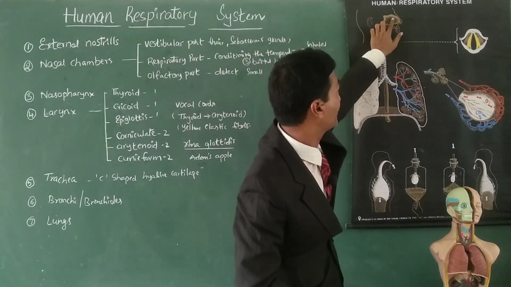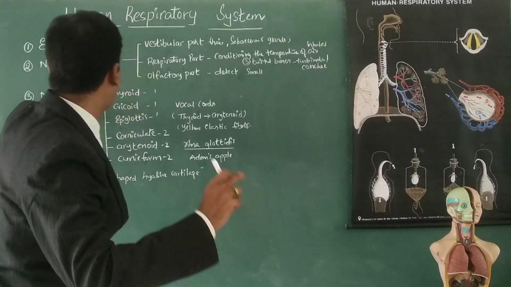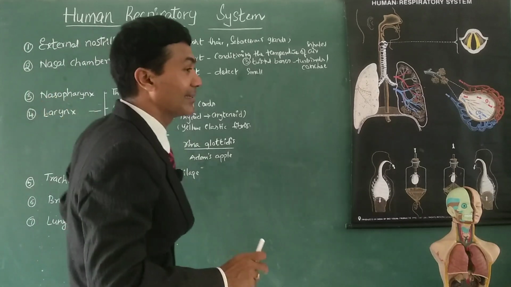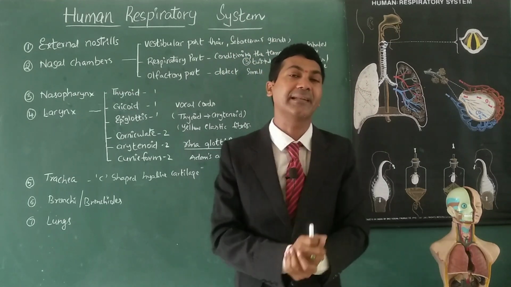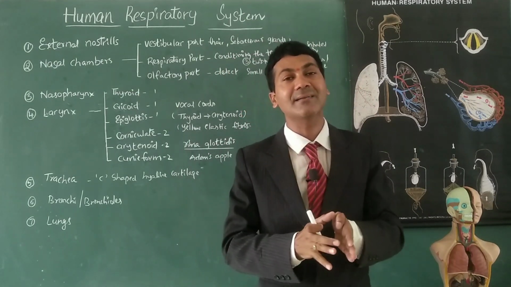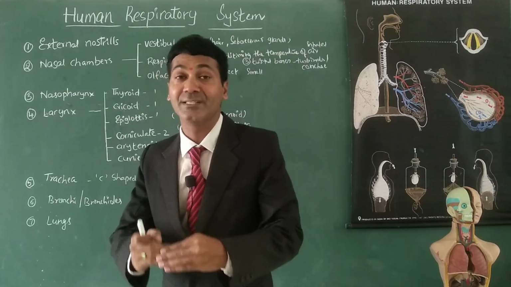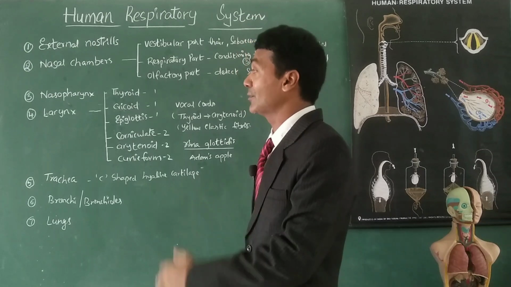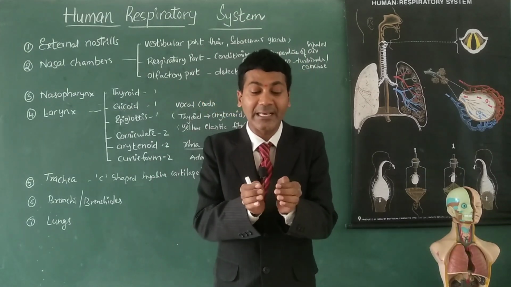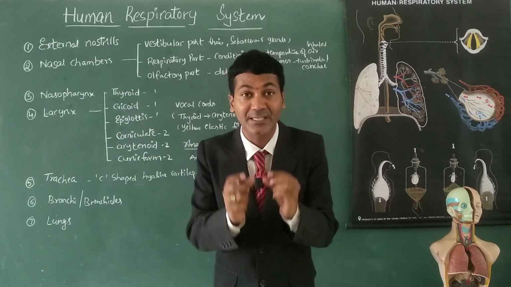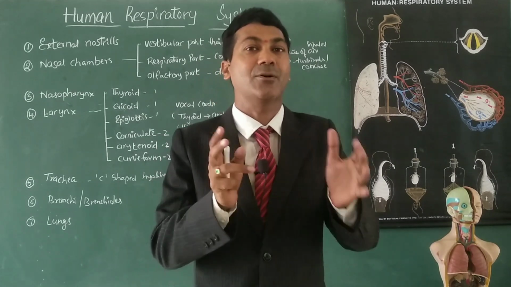Here you can see the nasal chambers. Then these nasal chambers open into the third cavity known as nasopharynx. As I told you, pharynx is a common chamber between digestive and respiratory tract. The part of pharynx associated with respiratory tract is known as nasopharynx, which opens into the fourth part, known as larynx. Larynx is made up of 9 cartilages in a box-like structure, which helps in generating sound, hence it is called voice box or sound box.